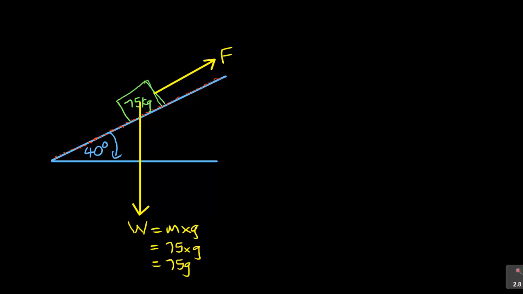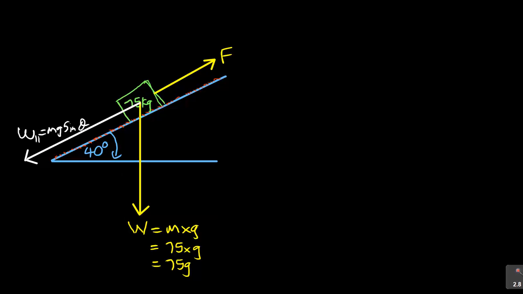Now I'm going to draw the component of weight which is parallel to the plane. So the component of this weight W, here is the first component. It is parallel to the plane. So we call that our weight parallel, which is equal to mg sine theta. Don't forget.